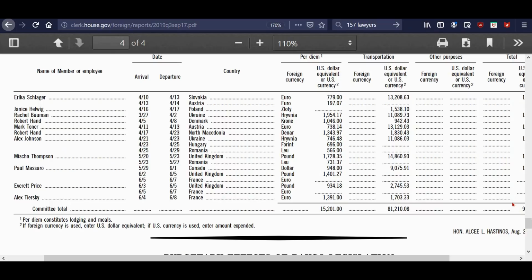So that's my question. I don't know. Maybe you guys have some ideas of what in the world they were doing in all these different countries. And maybe we'll find out in the near future.